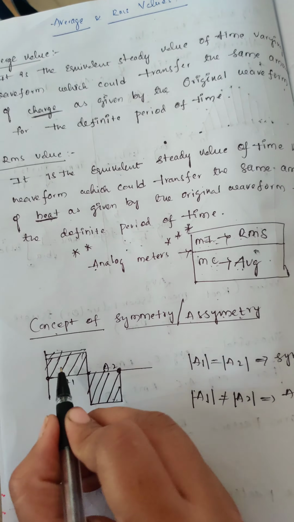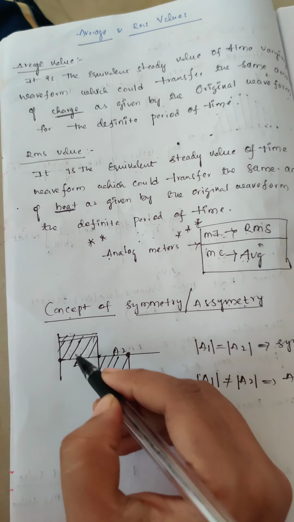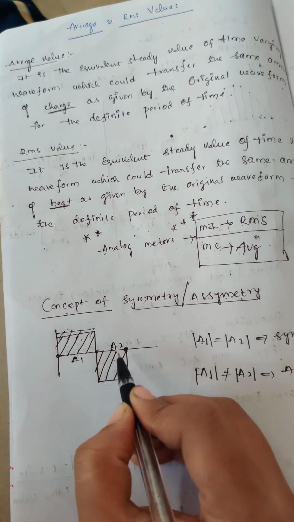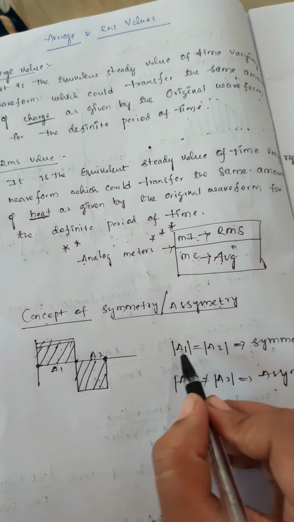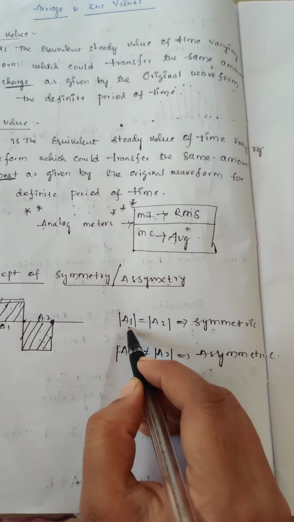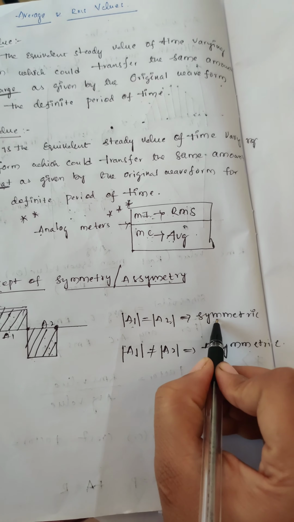So when you have a positive half cycle here and here's a negative half cycle. For the positive half cycle this is the area A1, and for the negative half cycle this is the area A2. When the magnitude of the area A1 equals A2, then we call it a symmetric waveform.